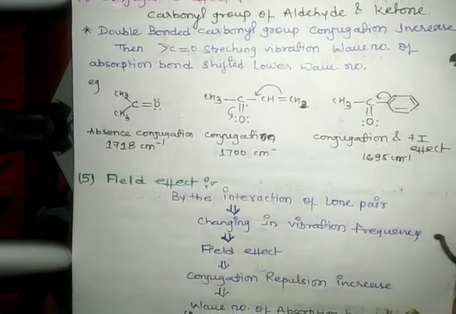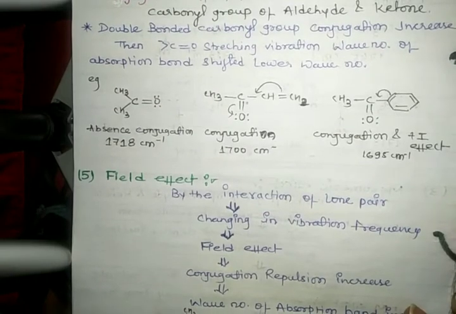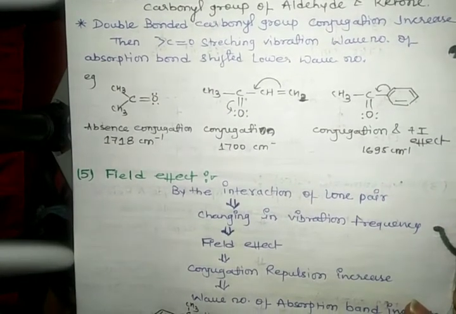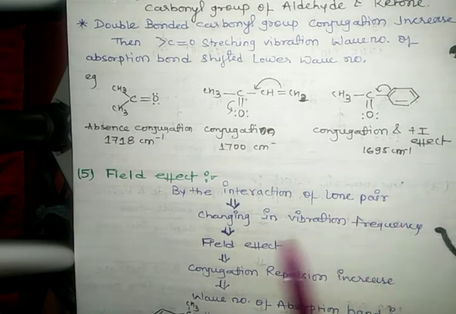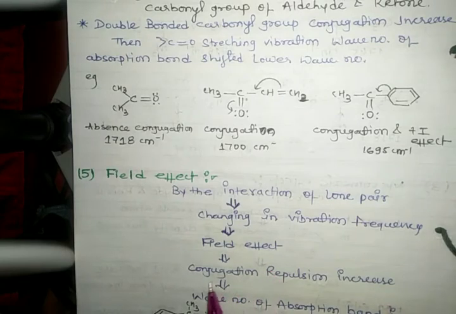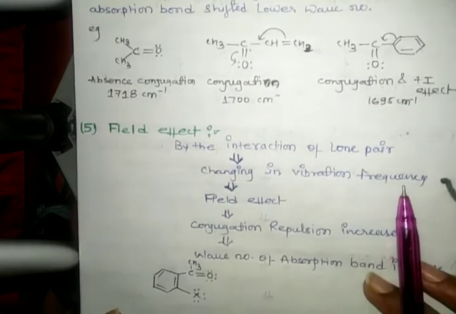Next we see field effect. Field effect is the change in vibrational frequency by the interaction of lone pair. This is called field effect. In field effect, conjugation repulsion increases and the wave number of the absorption band increases. This is an example of field effect.